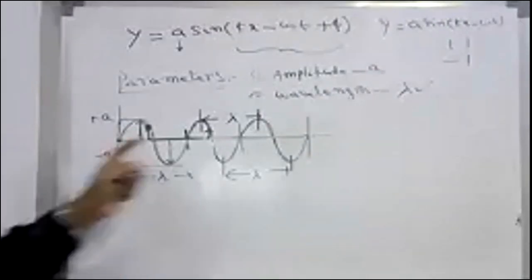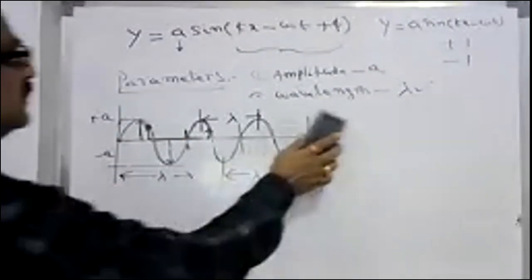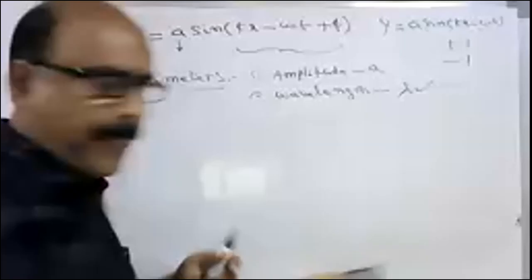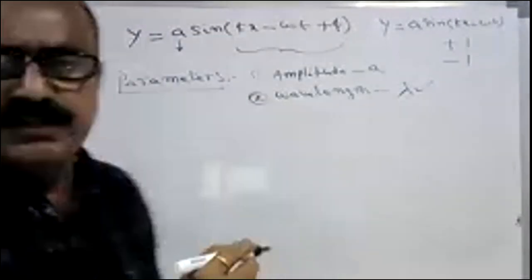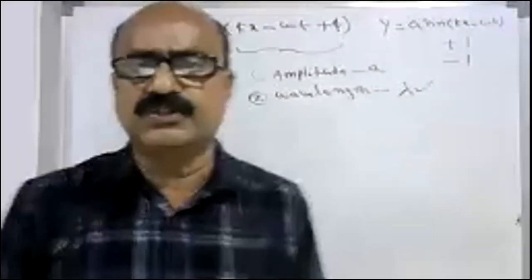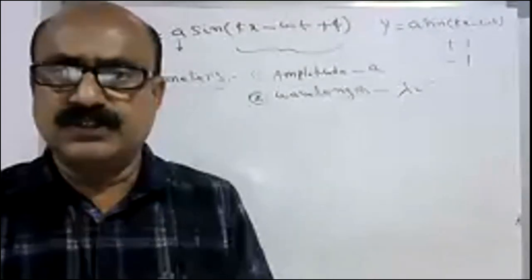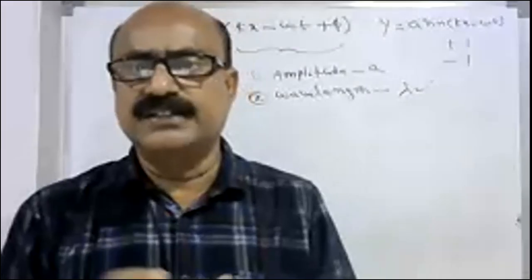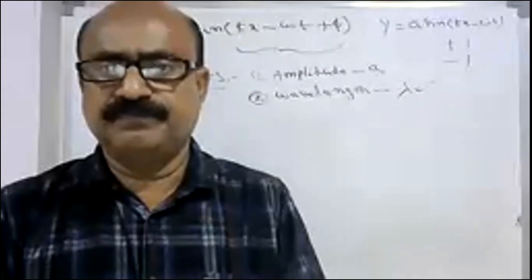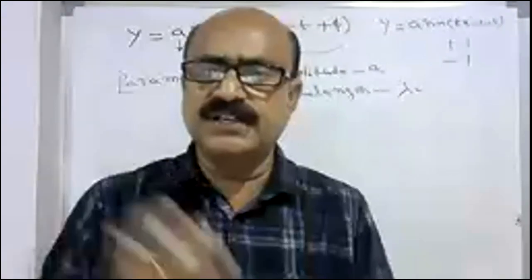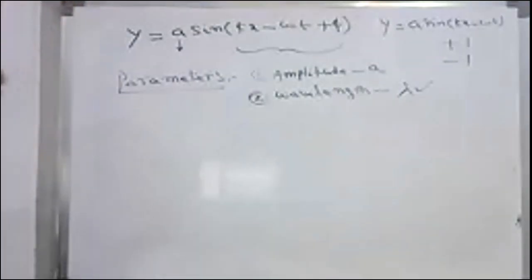How do you define wavelength? Distance between two successive crests, or distance between two successive troughs, sir. Distance between two points which are in the same phase. Yes. Two successive points which are in the same phase, and it is the distance traveled over which the wave repeats the same property. So this is all regarding wavelength.